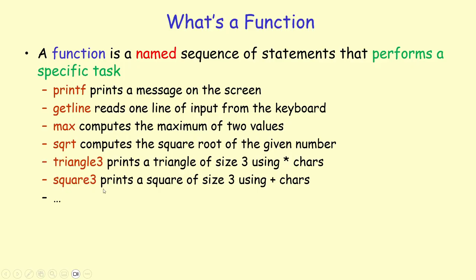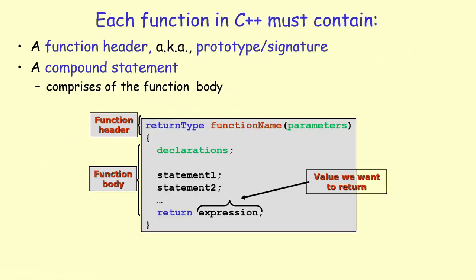And the square3 function that we just implemented prints a square on the screen of size 3 using plus characters. And you could think of a lot of other functions out. Every function that you define in C++ must have a function header, sometimes called a prototype, signature, or title line, and a compound statement that comprises the function body.